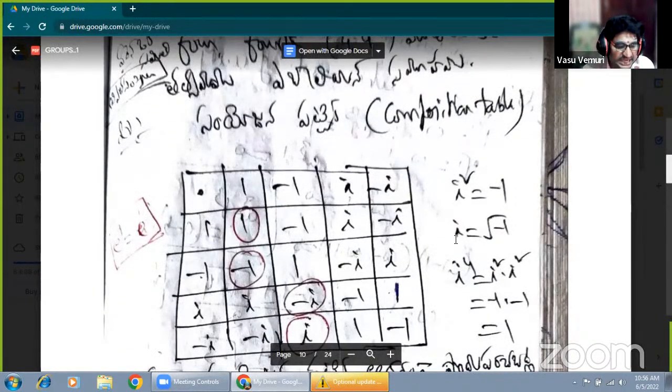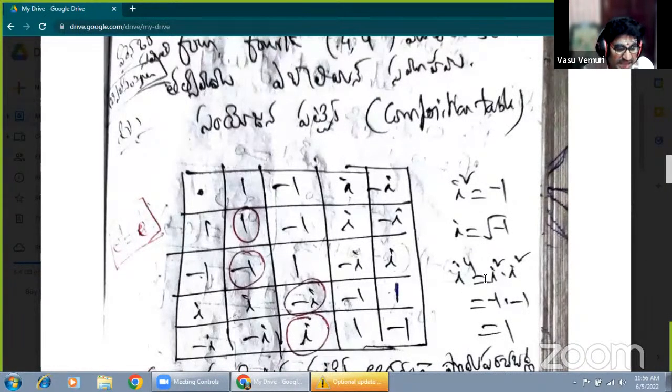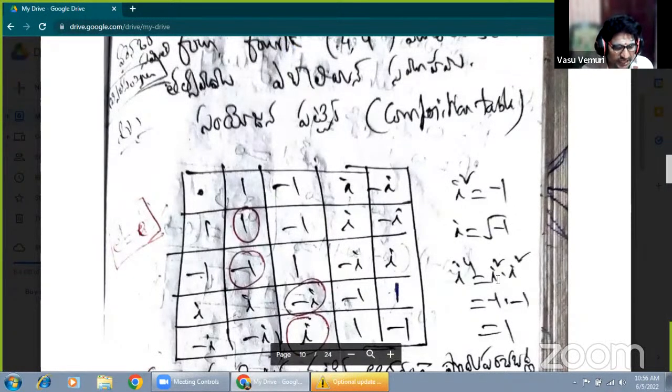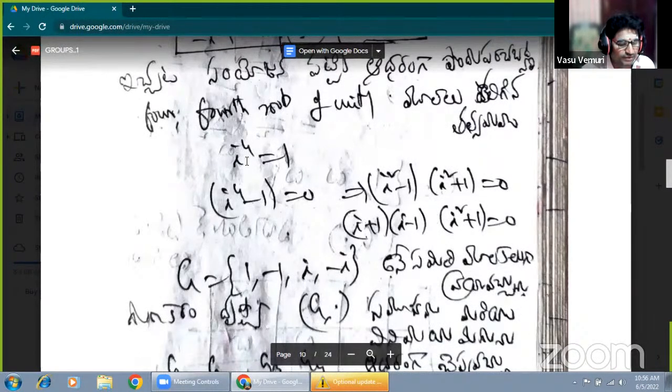But the given data is the imaginary 4th roots of unity. Imaginary 4th roots of unity means 1 power 1 by 4 equals i, that is 4th root of 1 equals i. In the same manner, i power 4 equals 1. i power 4 can also be written as i square into i square. That value is minus 1 into minus 1 equals 1. The unity element is 1, and the 4th root means 4th root of 1 equals i. In the same manner, 1 power 1 by 4 equals i means i power 4 equals 1.